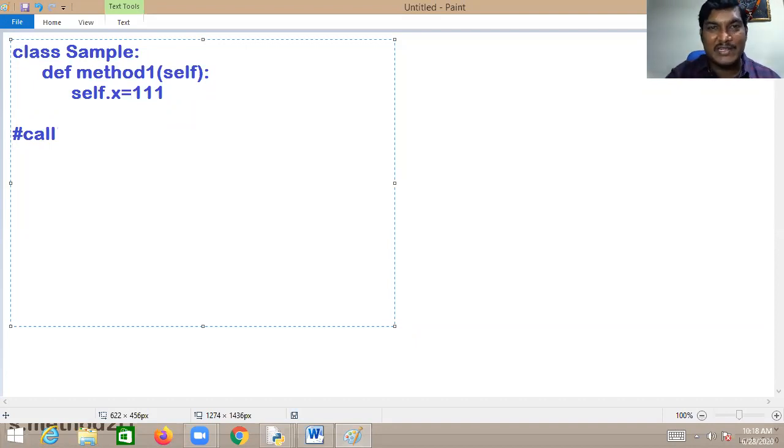If you want to call the method one of the class sample, you have to create the object first. Sir, S1 equal to sample. Yes, S1 equal to sample. Until you call the method one, memory is not going to be allocated for the X. No doubt, because this is a logic you have written inside the method one.